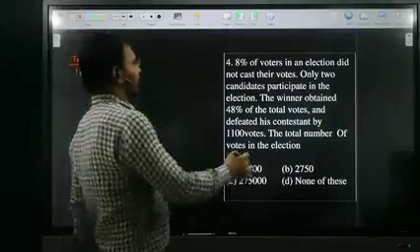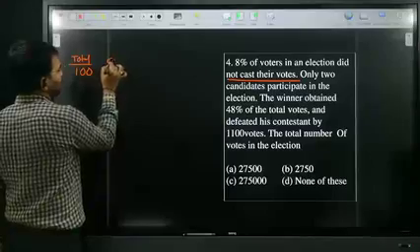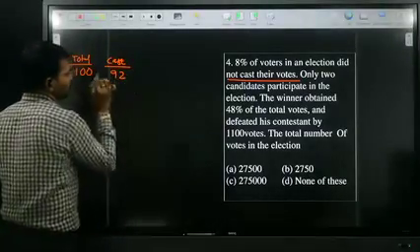8% did not cast their votes is nothing but casting votes are how many? Casting votes are 92.